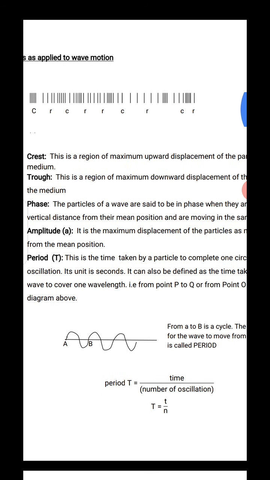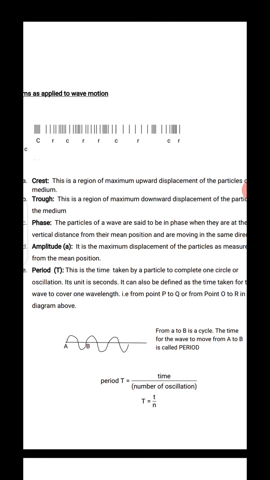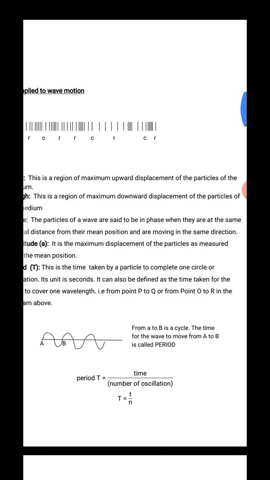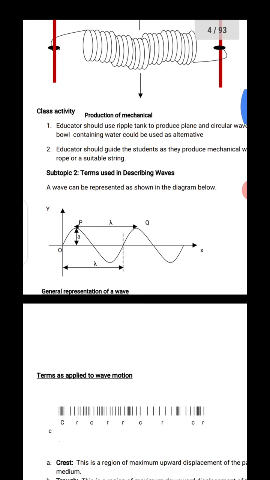So we now say that the period, I think I've said about the period, is the time taken to complete one cycle. So the unit is seconds. I said the distance for one cycle is the wavelength, but the time to complete that distance is the period T, and it's measured in seconds. It can also be defined as the time taken for the wave to cover one wavelength. You can see, the time taken for a particular wave to cover one wavelength, that's from P to Q now, is a wavelength. You can see another lambda, because the wavelength is represented by lambda.